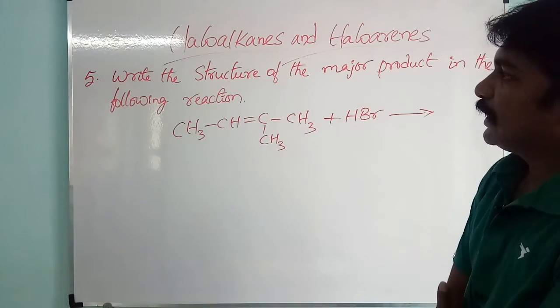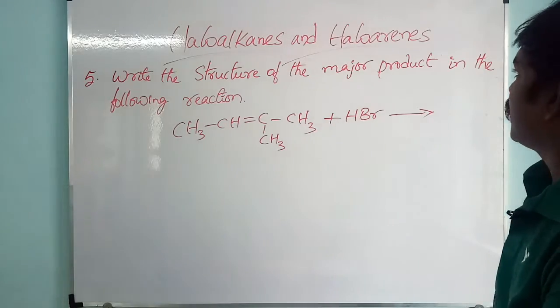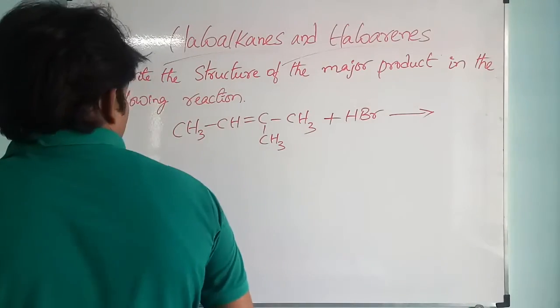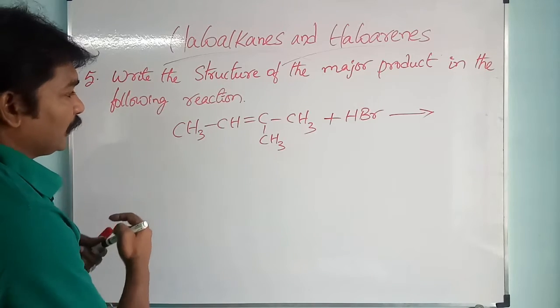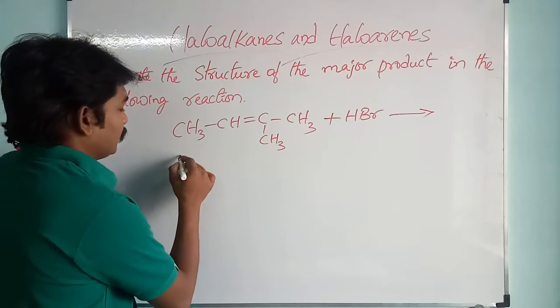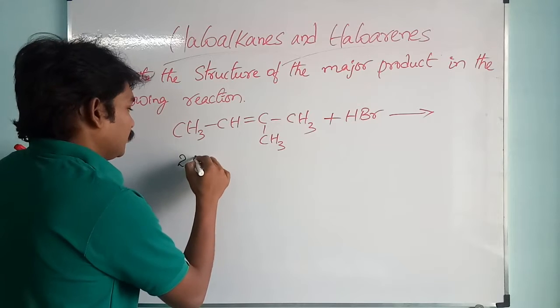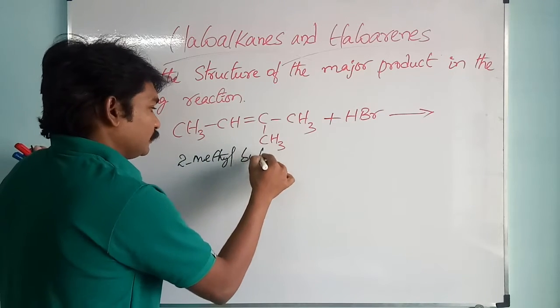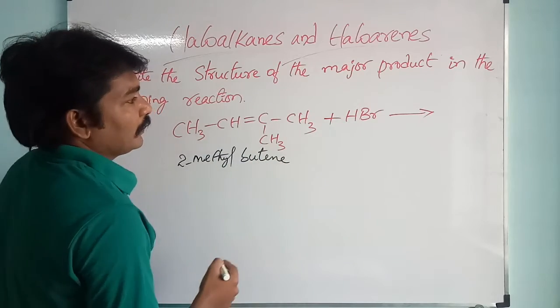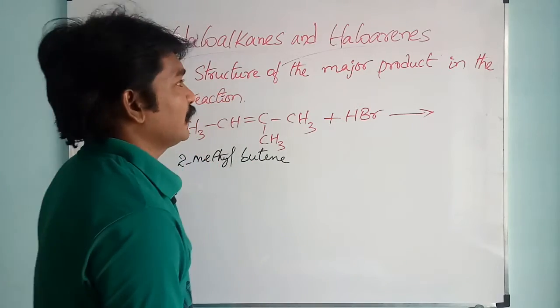In the fifth question, they are asking to write the structure of the major product in the following reaction. They have given 2-methylbutene, and they treated it with hydrogen bromide. They are asking for the major product.